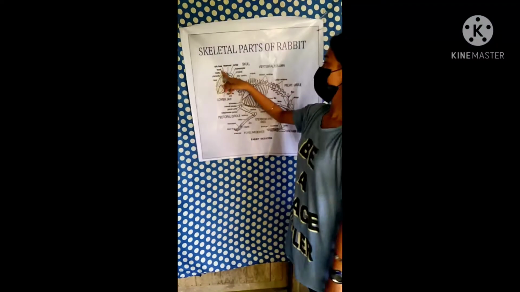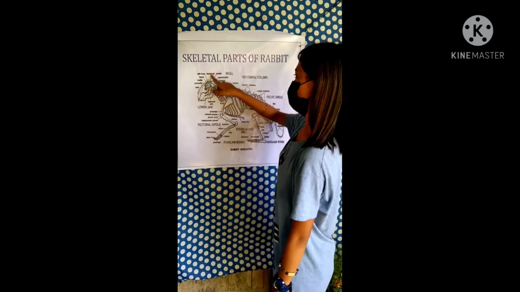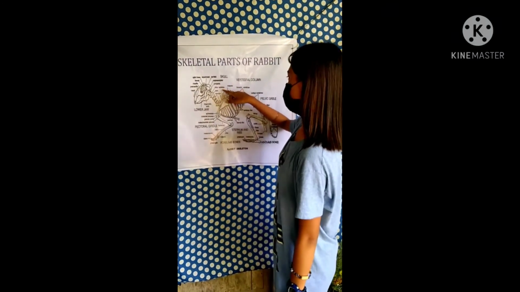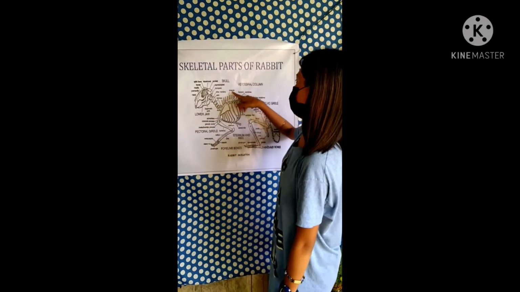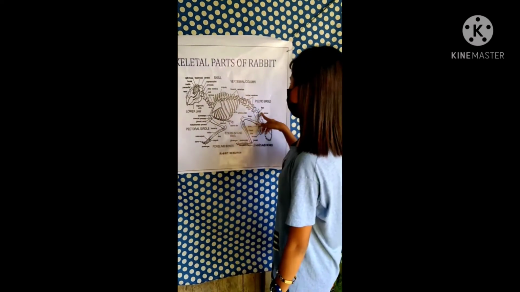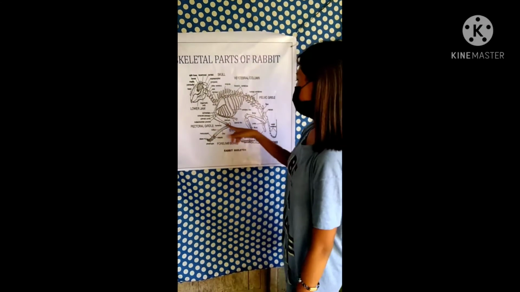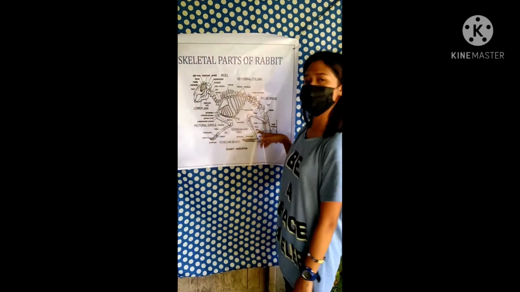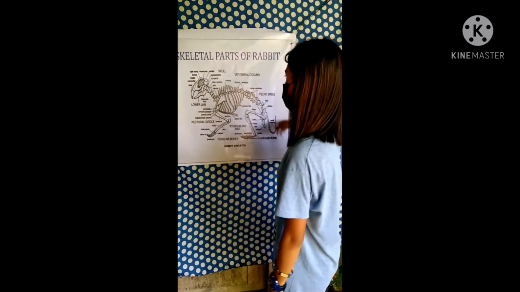Optic fossa, frontal, maxilla, premaxilla, nasal, squamosal, parietal, supraoccipital, tympanic, atlas vertebra, axis, cervical, scapula, thoracic vertebrae, lumbar vertebrae, ilium, sacrum, vertebral ribs, femur, sternum, sternal ribs, pubis, fibula, tibia, ischium, tarsals, caudal vertebra.